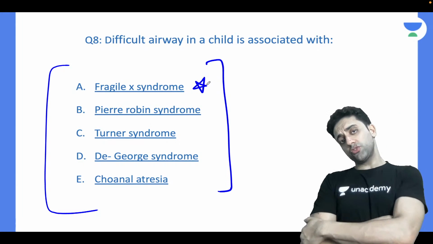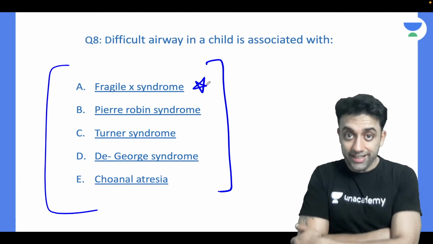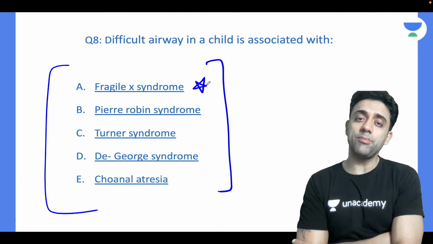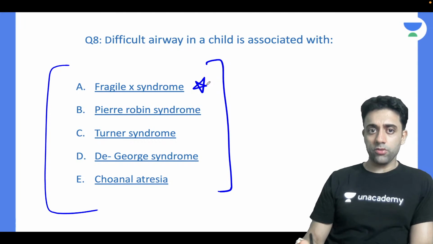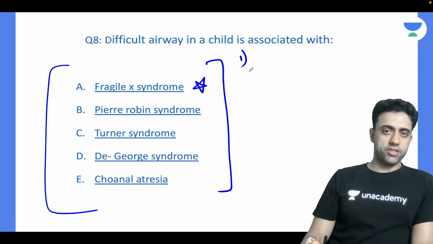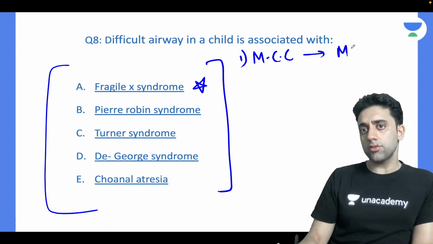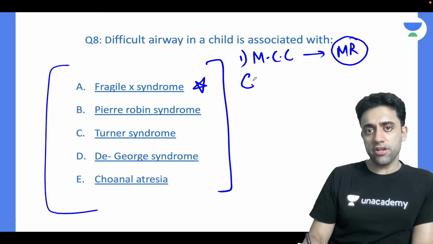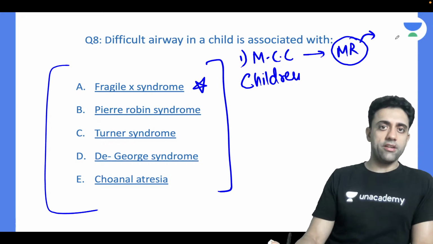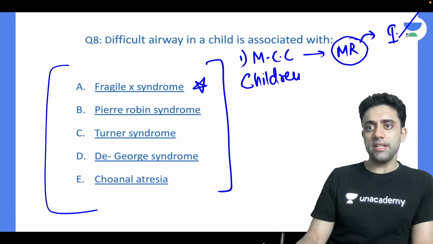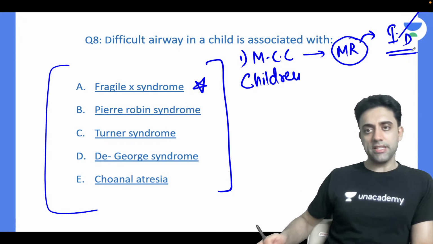I am a NEET PG student. I don't remember what Fragile X syndrome is. Dr. Savan, can you tell me what are the important points of Fragile X? Anyone? PG entrance question number one: which is the most common cause of mental retardation in children? Now mental retardation is obsolete. We say intellectual disability. Which is the most common cause of intellectual disability in children?